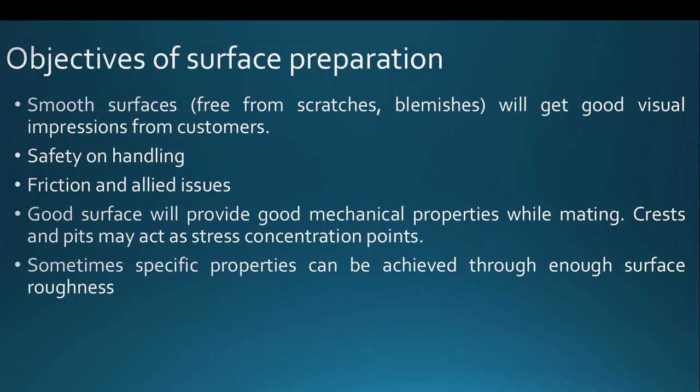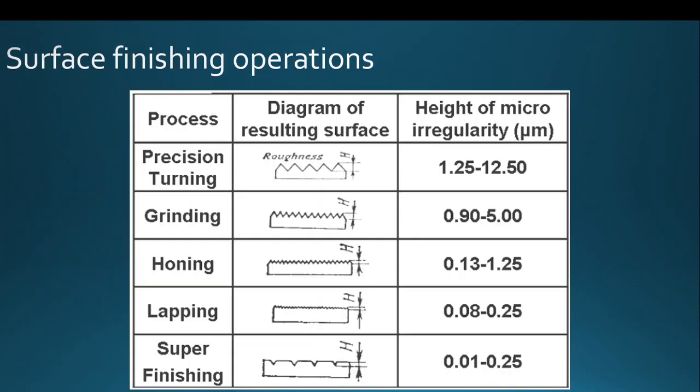Sometimes some specific properties can be achieved only through a perfect surface finish. For example, mirror-like finishing or reflectiveness. These kinds of specific properties can be achieved only through surface preparation. So for these engineering and non-engineering requirements, we need to finish the surface of metallic components after machining, forming or casting.